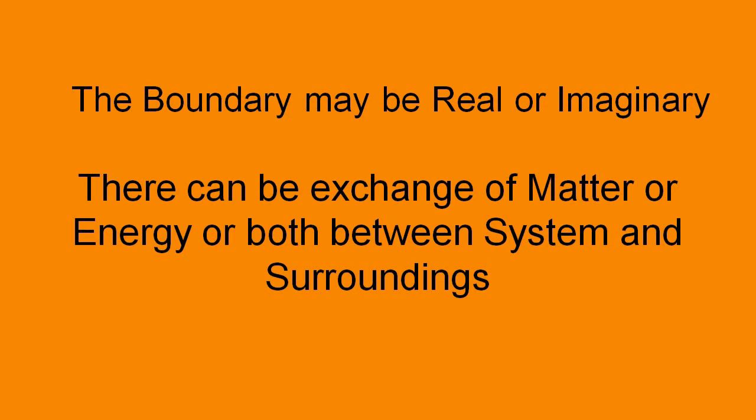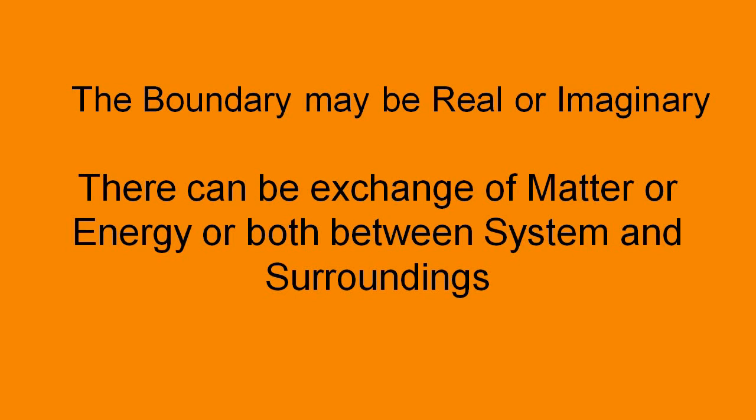Through this boundary, there can be exchange of matter or energy, either matter or energy or both. That means energy as well as matter can be transferred between system and surroundings.